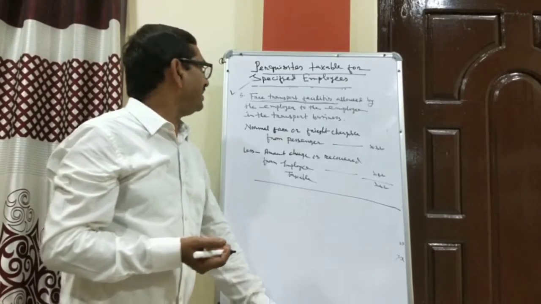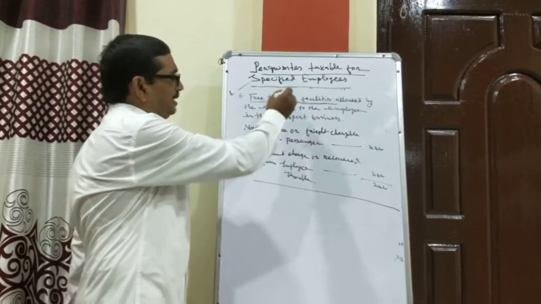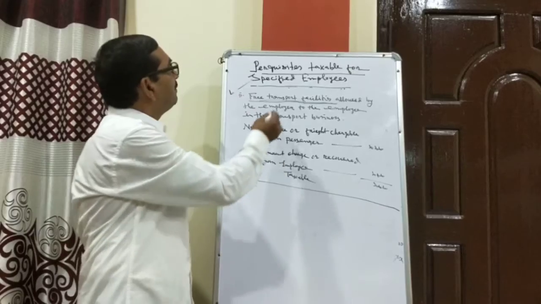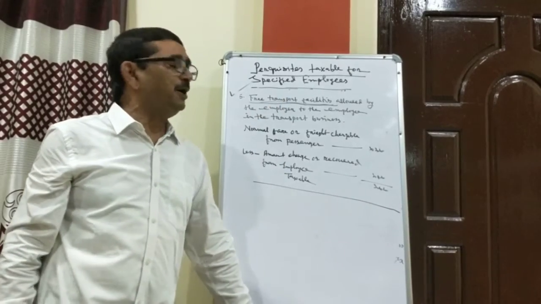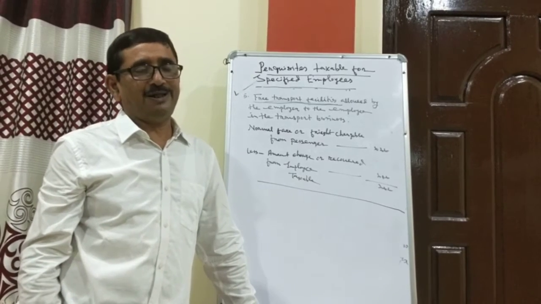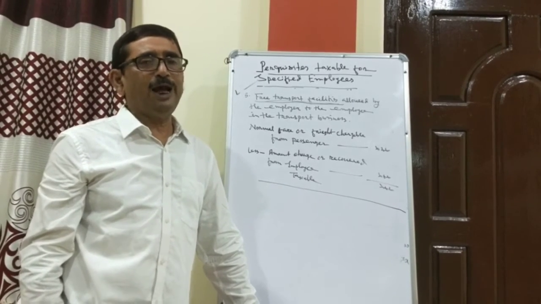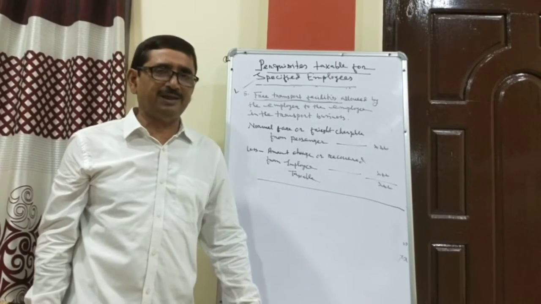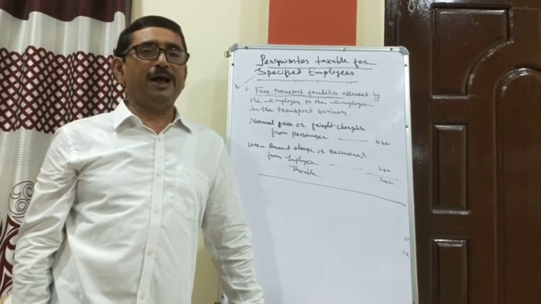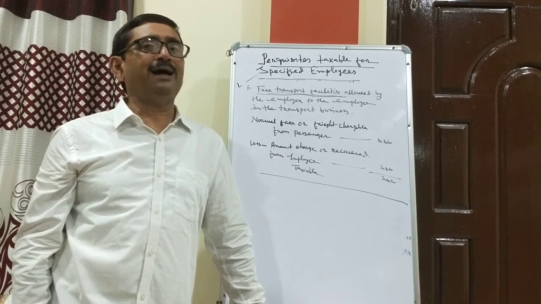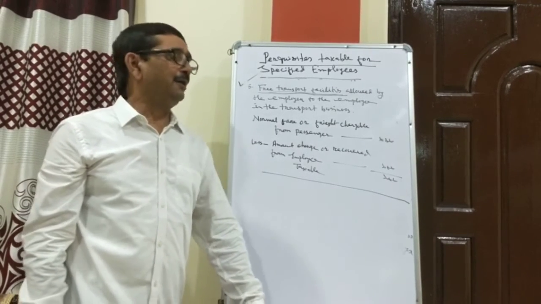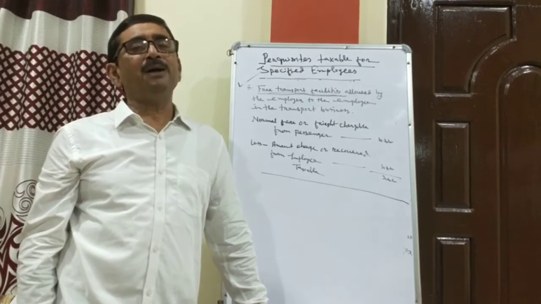And next we discussed perquisites taxable for specified employees, from motor car to free transport facility allowed by the employer in the transport business, up to this point. So we have almost covered all perquisites generally required for examination purposes and to understand the chapter on computation of income from salary.